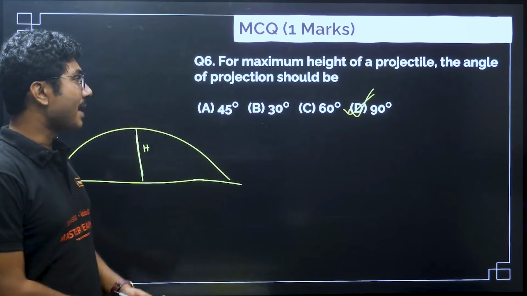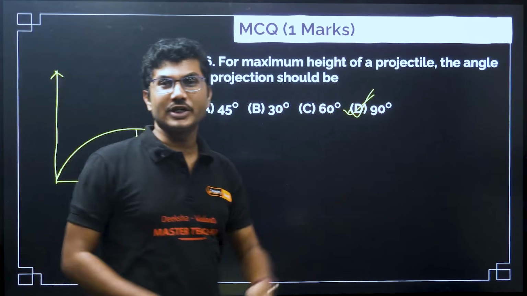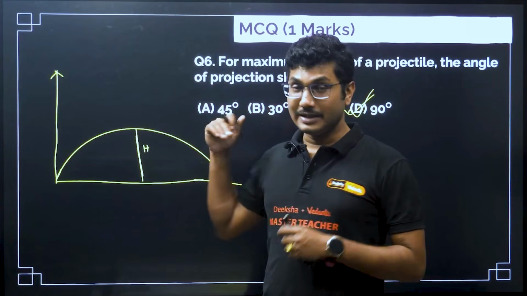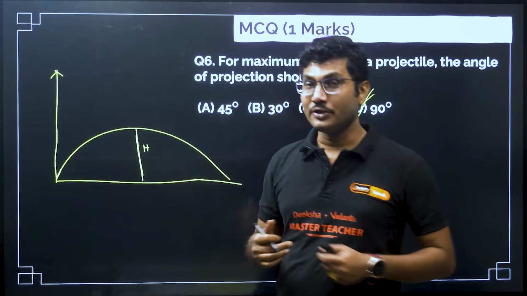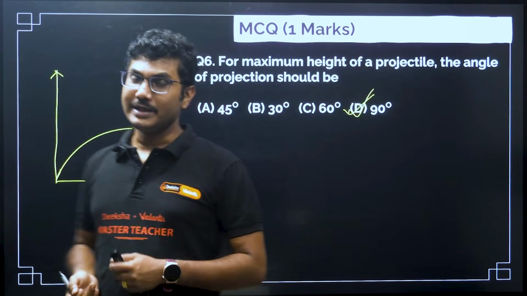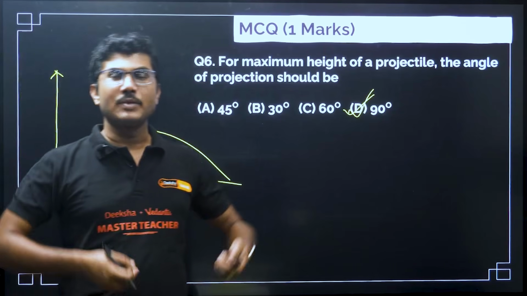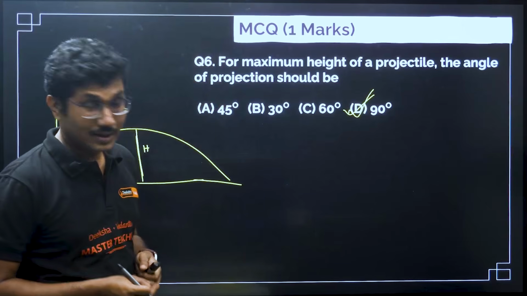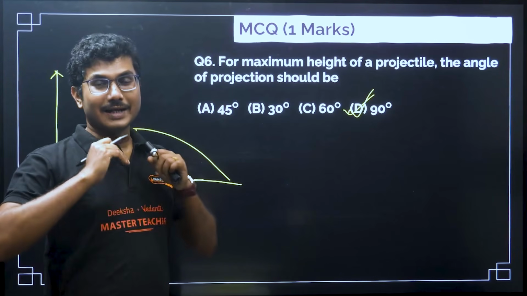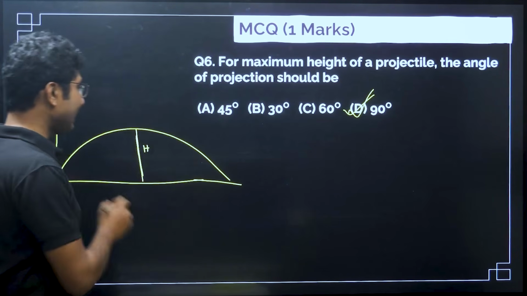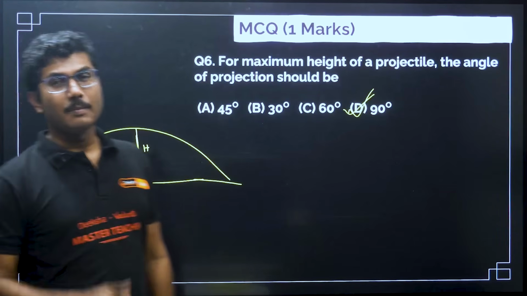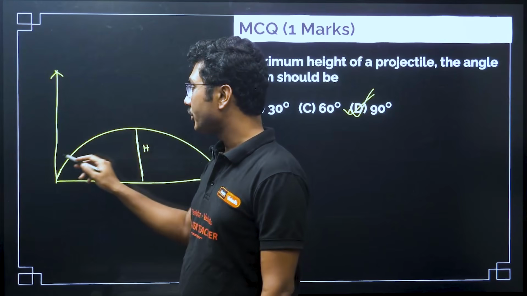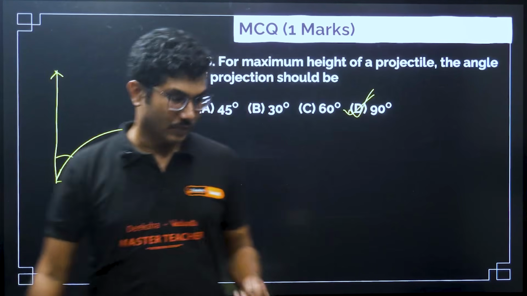So height will be maximum for 90 degree projection, not 45 degree. Okay, so I give you this, and if this question comes in your midterm exam or maybe in unit 1 exam, then you will later come and thank me, sir, this question came in our exam and I was able to answer it, right? So understand that height is different than that of range. Range is maximum for 45 degrees, but height is maximum when it is just thrown vertically upward, that is angle of projection is 90 degrees, right?